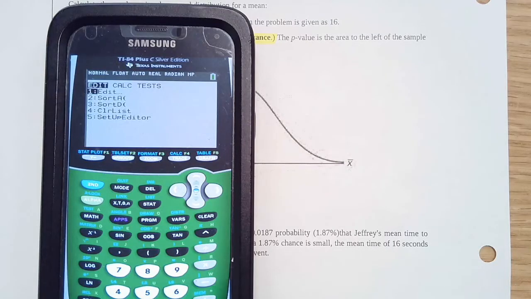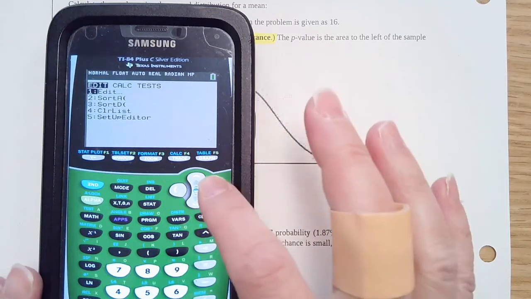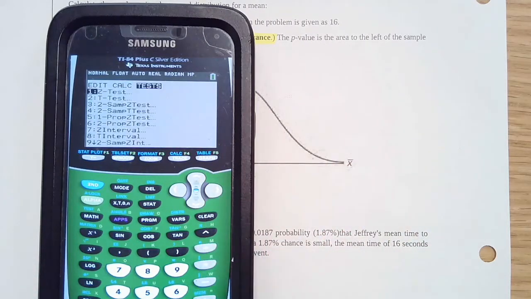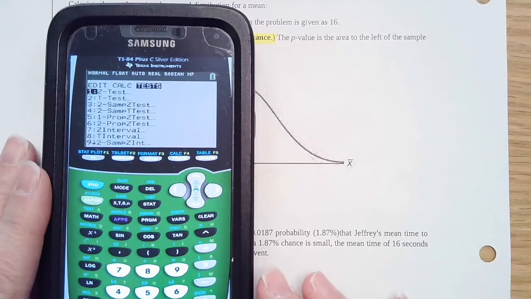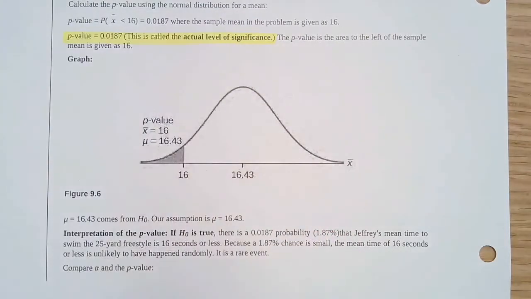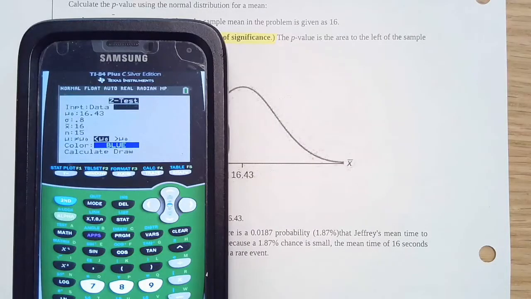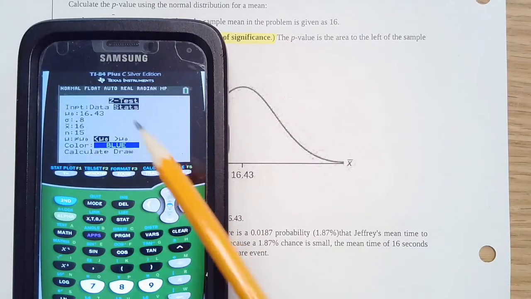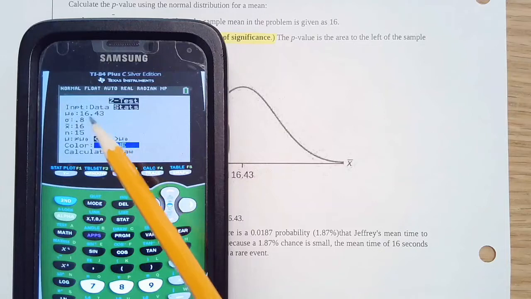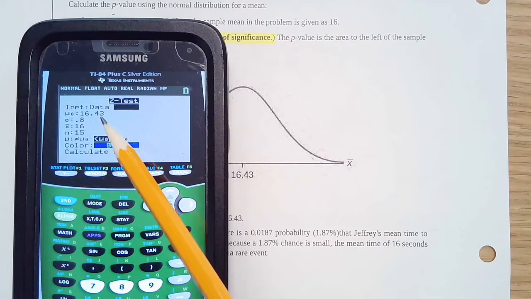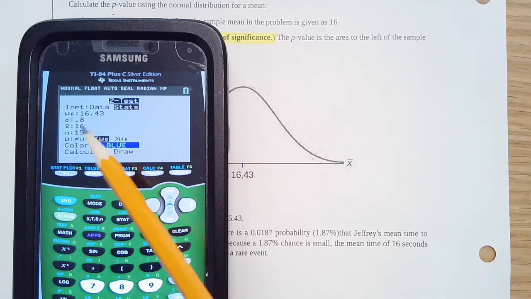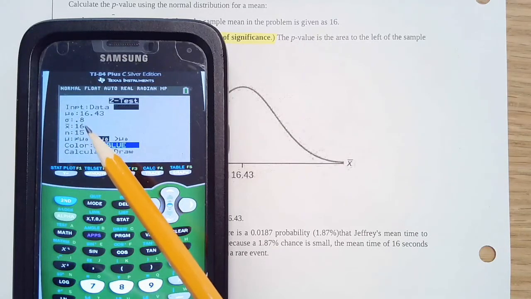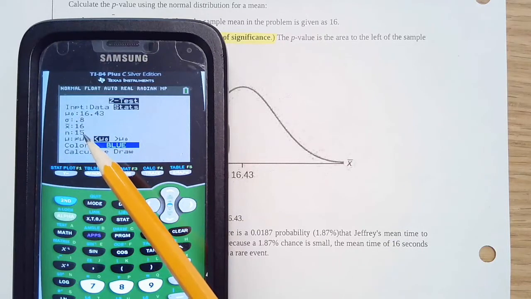So on your calculator, we're going to go to stats and then test, and we're going to use the z-test. Once you get into the z-test, we're going to use statistics, and we've got the 16.43 as our mu, and then the 0.8 is the standard deviation. Then we look at the sample, that's the 16, and he did 15 different swims.